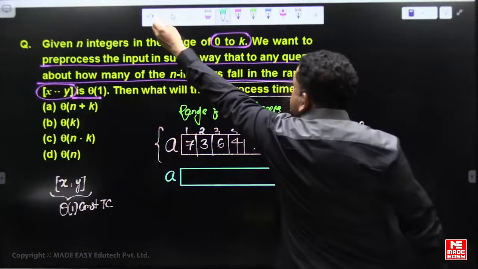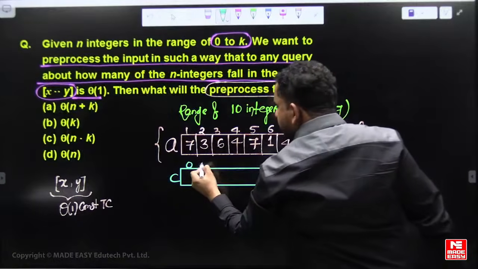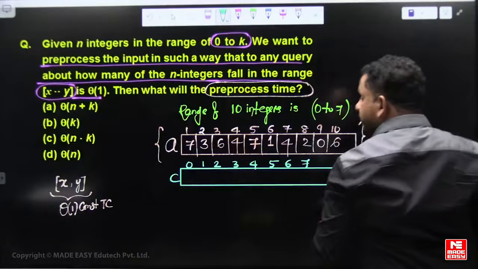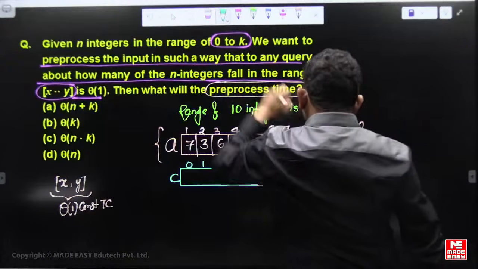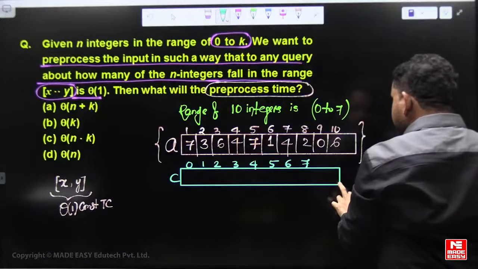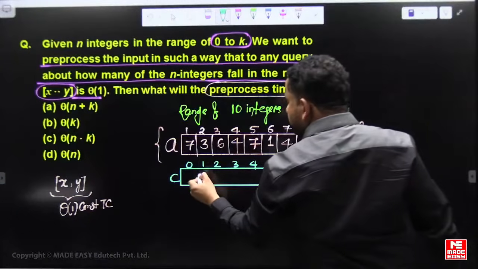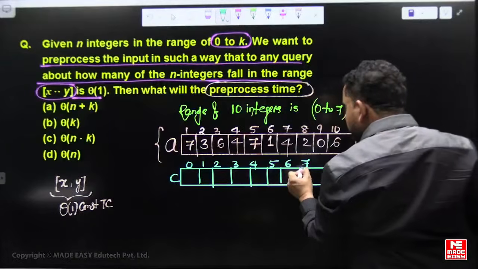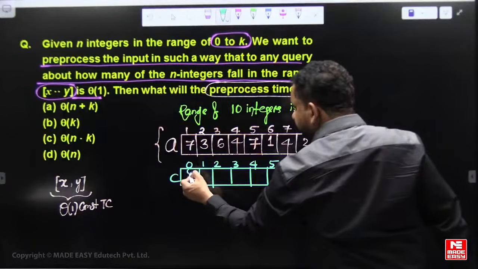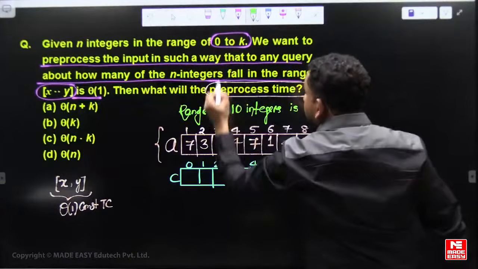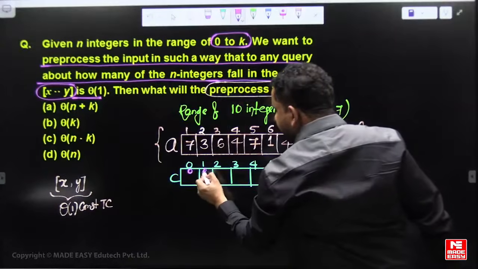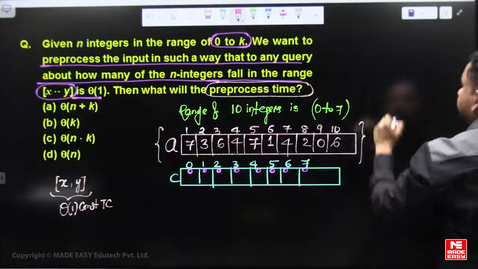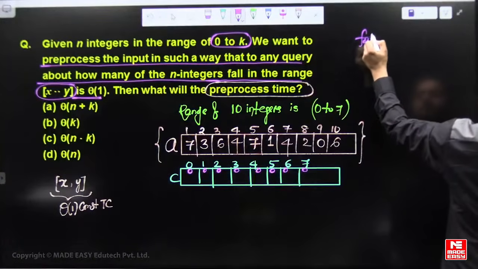Let us say the count array C has indices 0, 1, 2, 3, 4, 5, 6, 7. So, a count array of 7 elements. Initialize the count array by zeros. That requires order of k time.